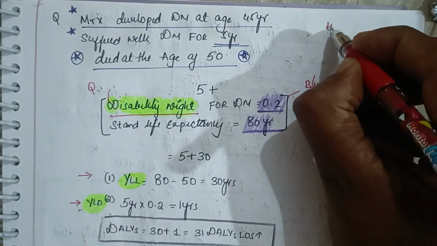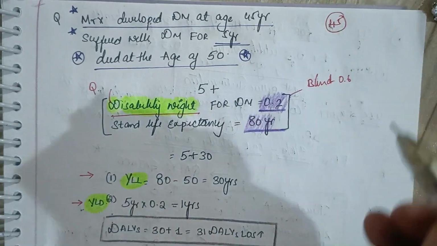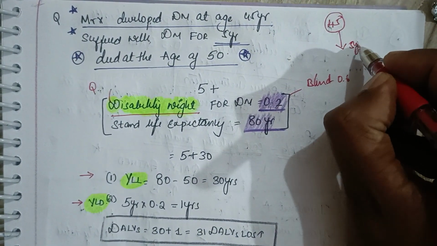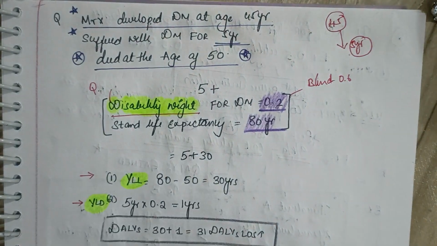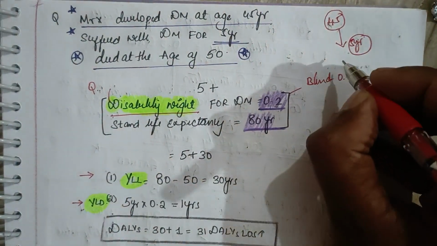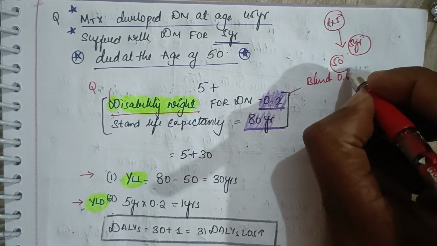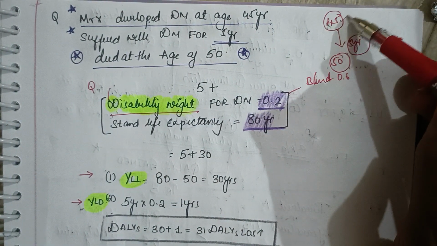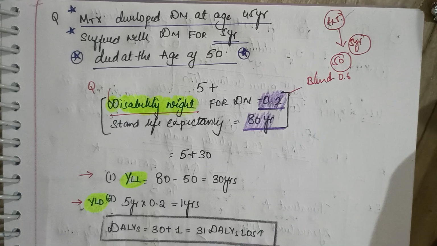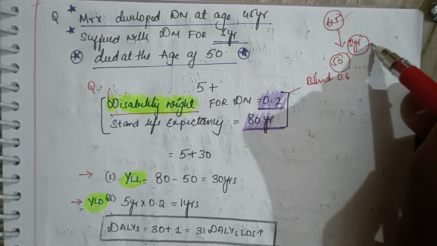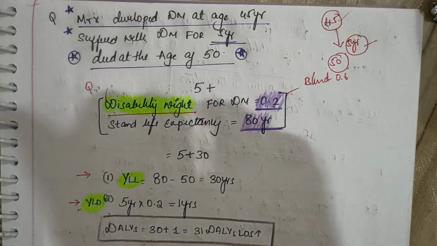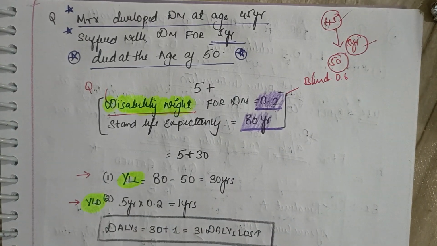Remember, he developed it at the age of 45. He suffered with diabetes mellitus for 5 years and died at the age of 50. Now, you need to calculate the DALY for this patient.